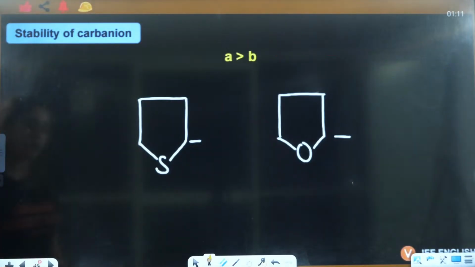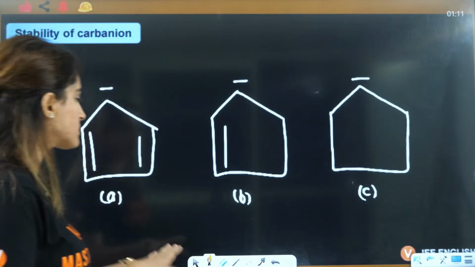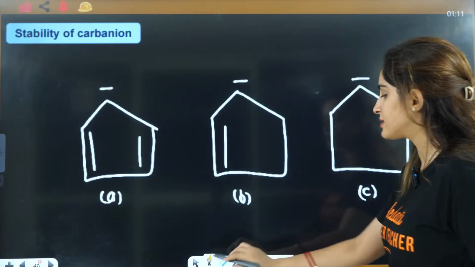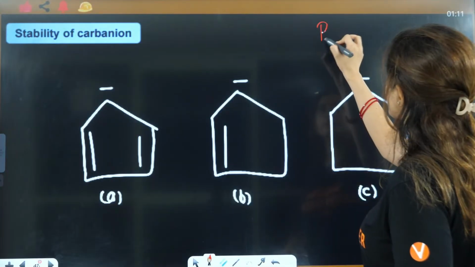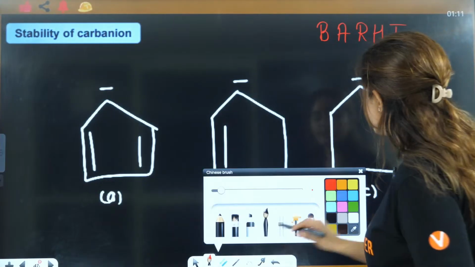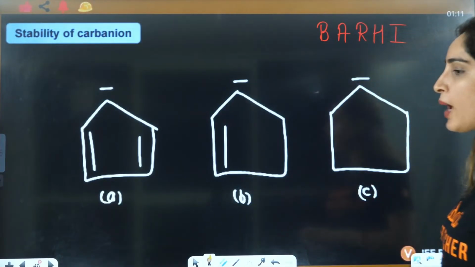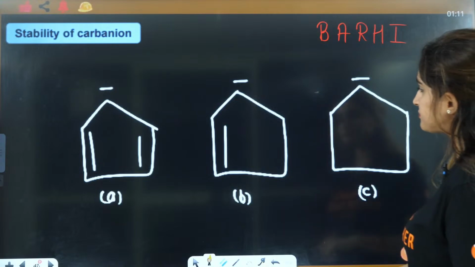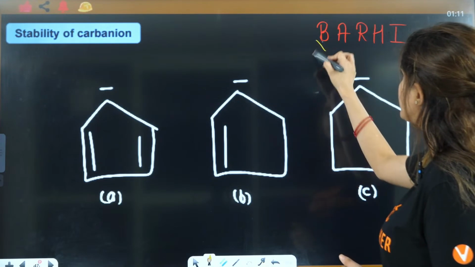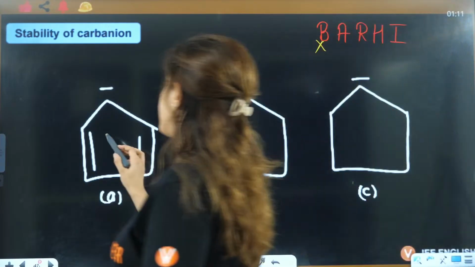Now, next thing is this question here. This is a similar question. We have done a similar question before also, in carbocation. If you talk about back bonding, it is nowhere to be found. Aromaticity, yes.